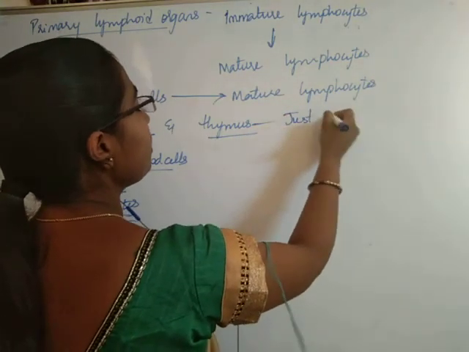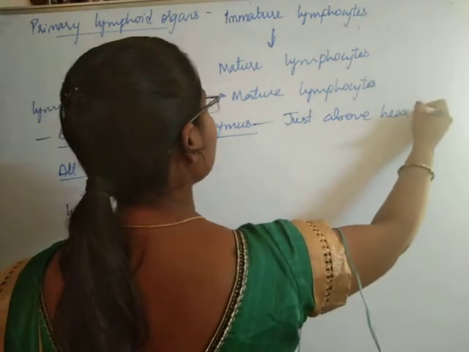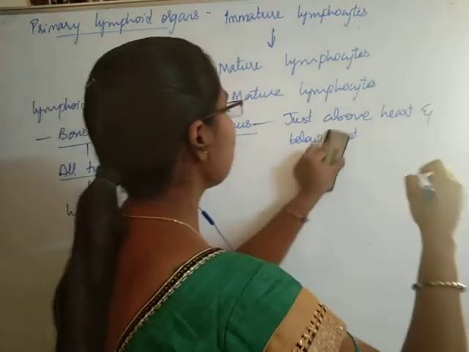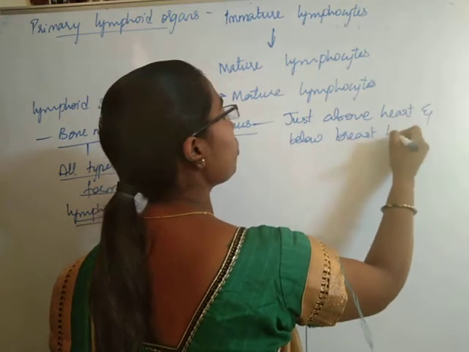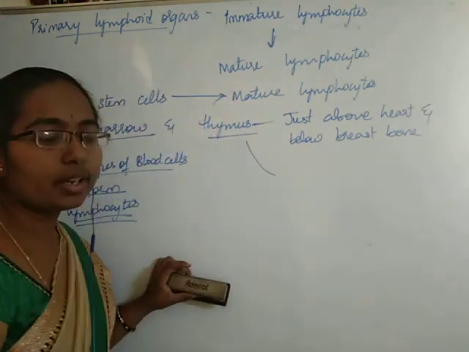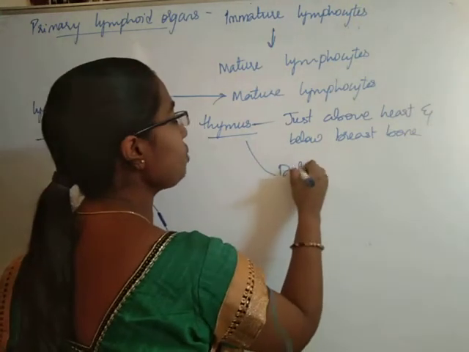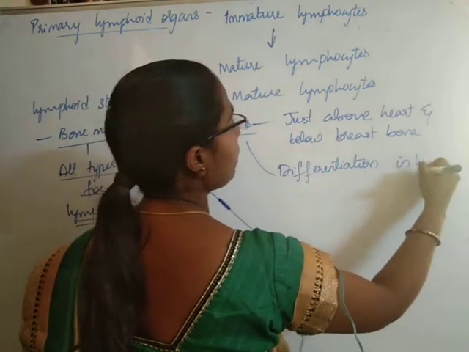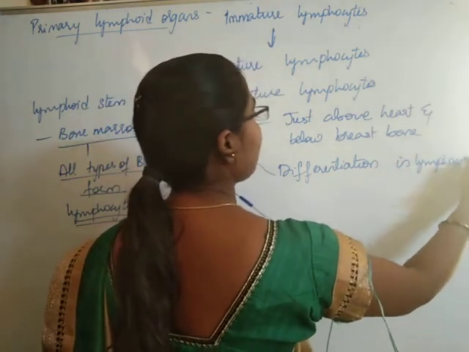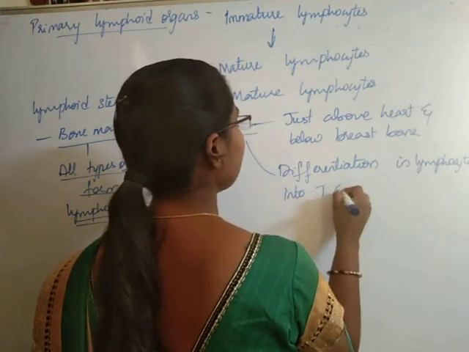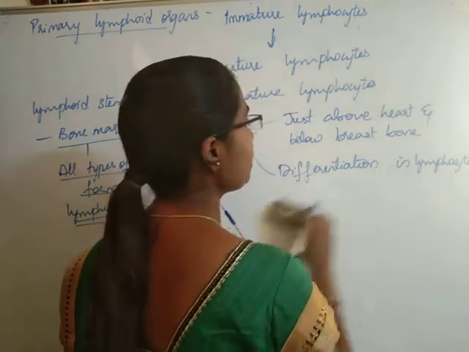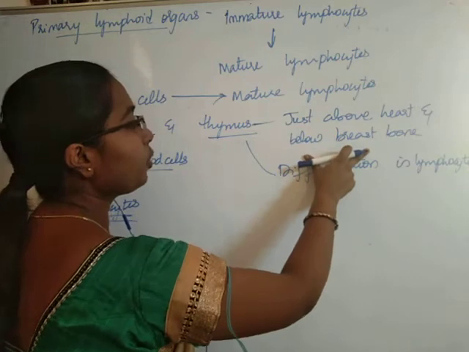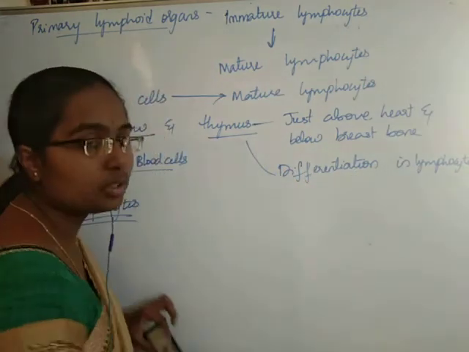Thymus is important in differentiation of lymphocytes into T cells. Thymus is present just above the heart, below the breastbone. It is important in the differentiation of lymphocytes.